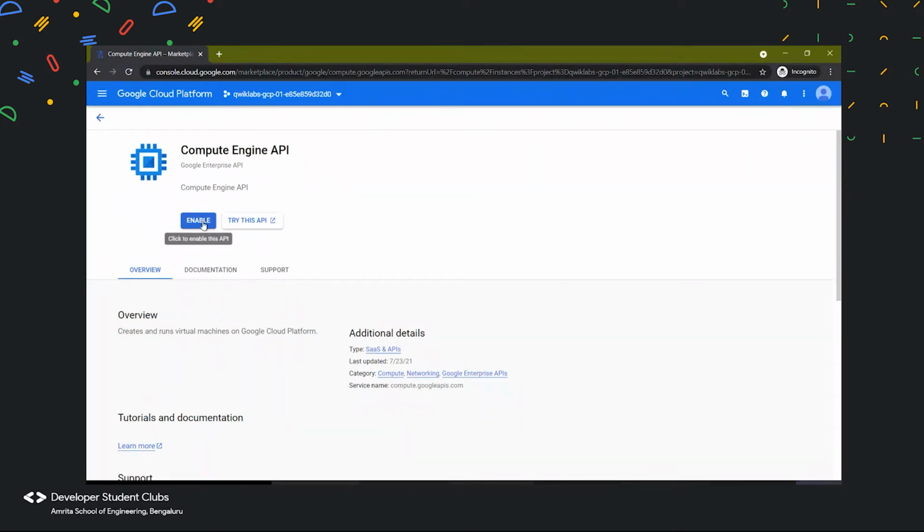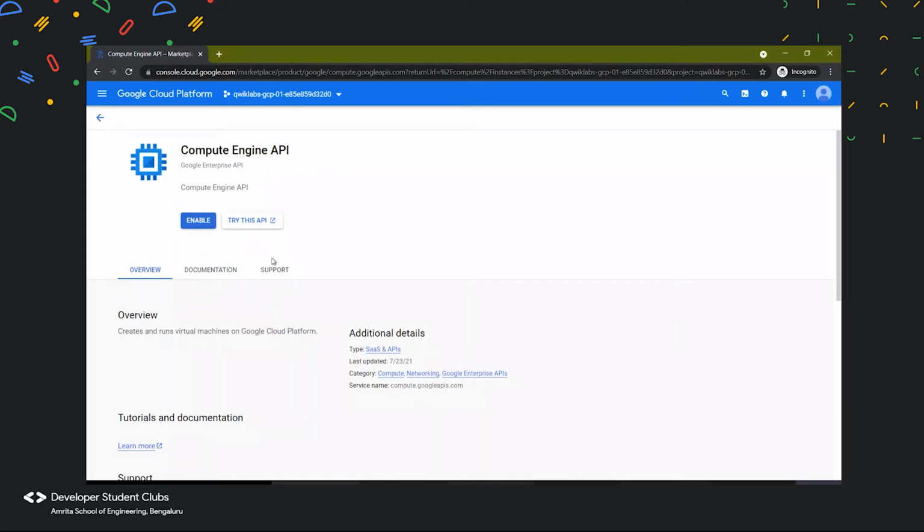We have to enable the API first. But since we cannot enable this API, if you ask me why, because Quick Labs is currently monitoring all our activities over here. And creating a VM instance is not a part of our Quick Lab session, right? So as soon as you do something which is not given in the Quick Lab session, it will just ban your account.